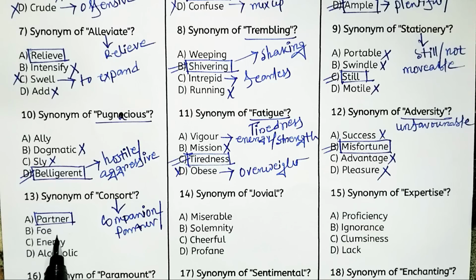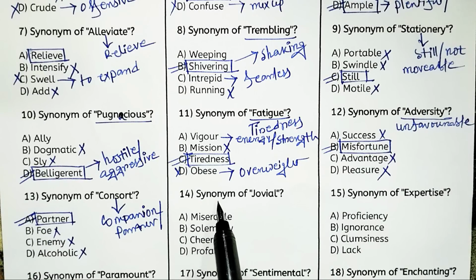Foe means enemy, so foe is not the right answer. Enemy is also not the right answer. And alcoholic means a person who is dependent on alcohol, so alcoholic is also not the right answer. So the right answer is option A, that is partner.